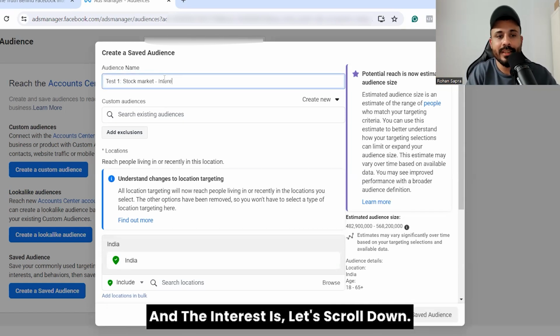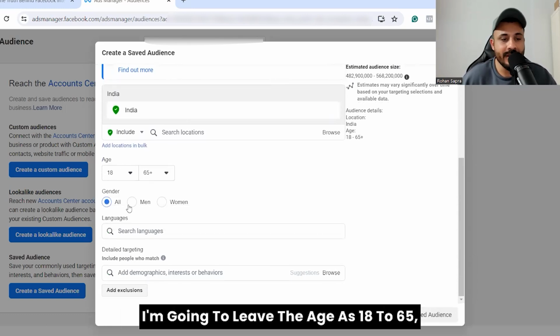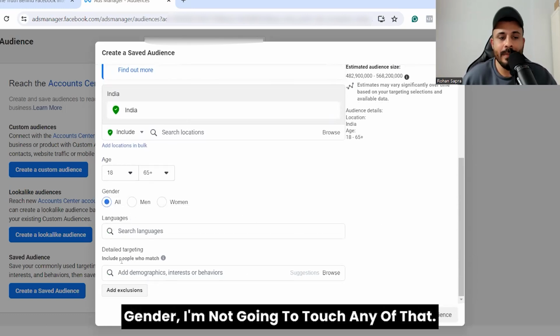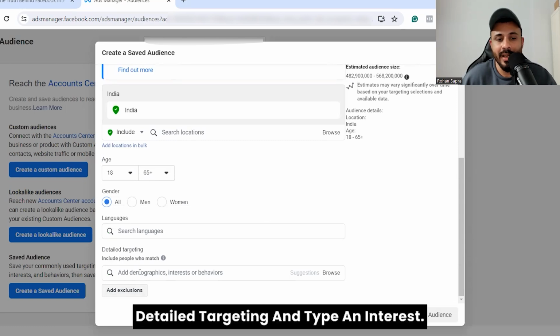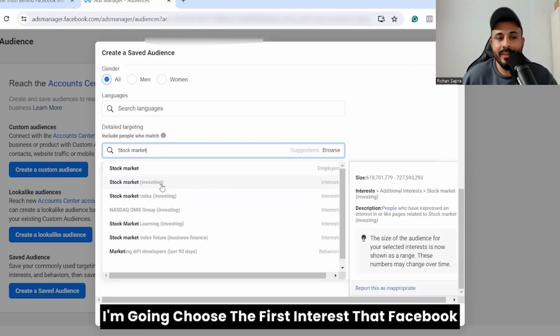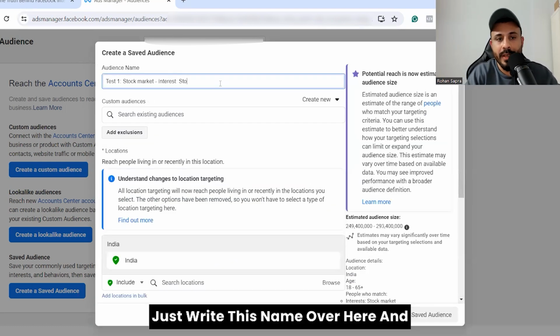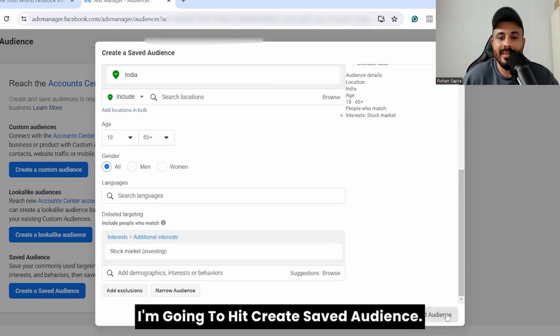And the interest is, let's scroll down. I'm going to leave the location as India, leave the age as 18 to 65, and gender, I'm not going to touch any of that. I'm just going to come to this detailed targeting and type an interest. In this case, I'm going to type stock market. I'm going to choose the first interest that Facebook itself recommends, which is stock market investing. Just write this name over here, right? And I'm going to hit create saved audience.